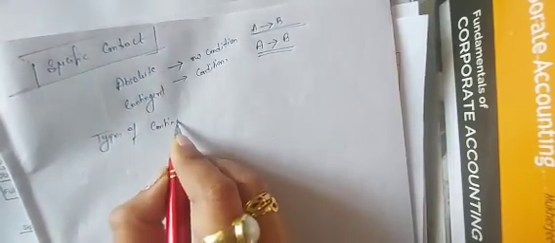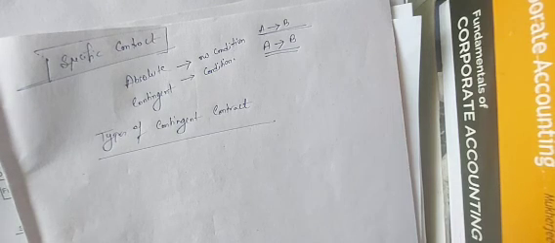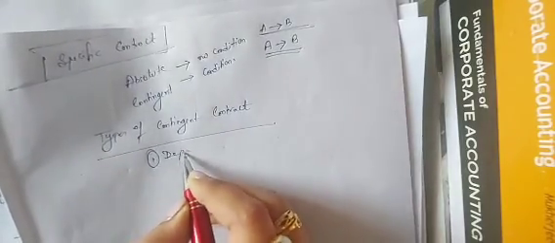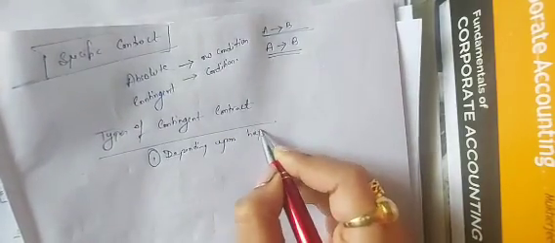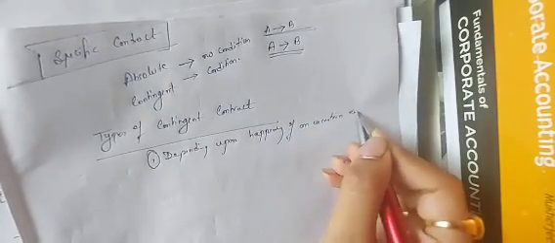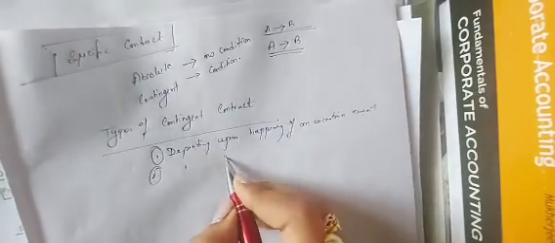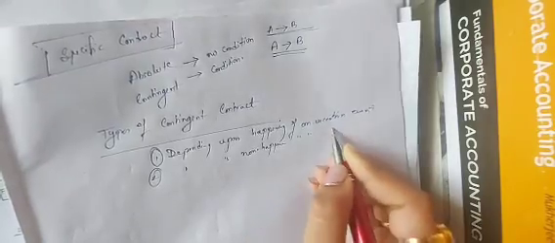Okay, now what is contingent contract? What are the types of contingent contract? Number one is depending upon happening of an uncertain event. Next is what? Depending upon non-happening of an uncertain event.